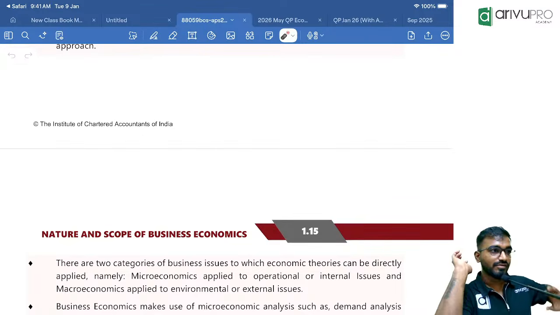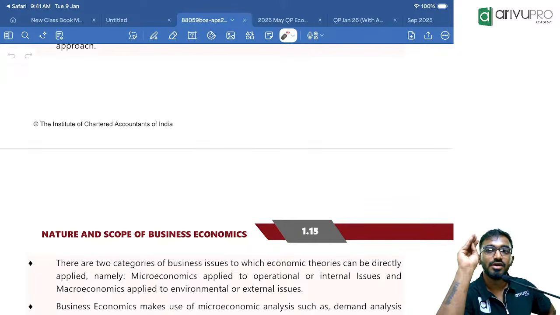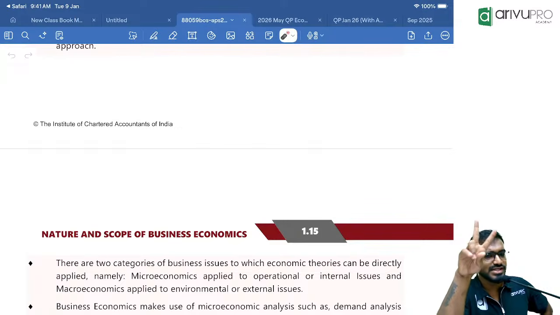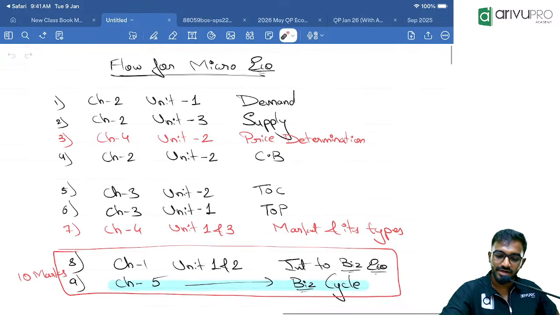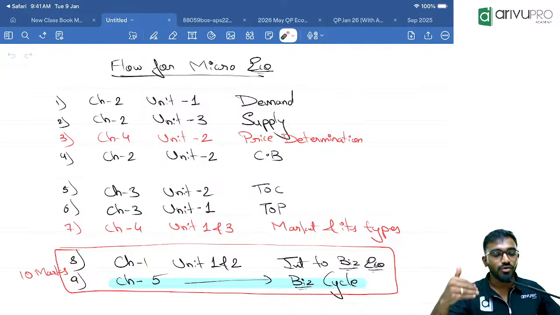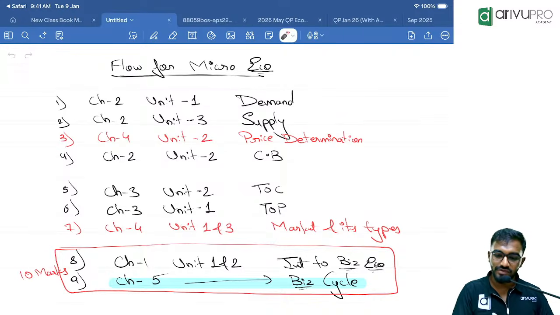So today we have only done one small portion. Unit 2 is still pending. That is the main important concept of chapter 1. There are only two topics there: basic problems of an economy and types of economic systems, capitalistic, socialistic, and mixed economy. That is one of the most important elements, that we will take as per the flow. So on Monday we are starting with the chapter on demand. We'll go with the flow, like how I gave you an introduction class and explained a lot. Once this flow ends and we come back to chapter 1, unit 2 will be completed. Is it clear? Done?